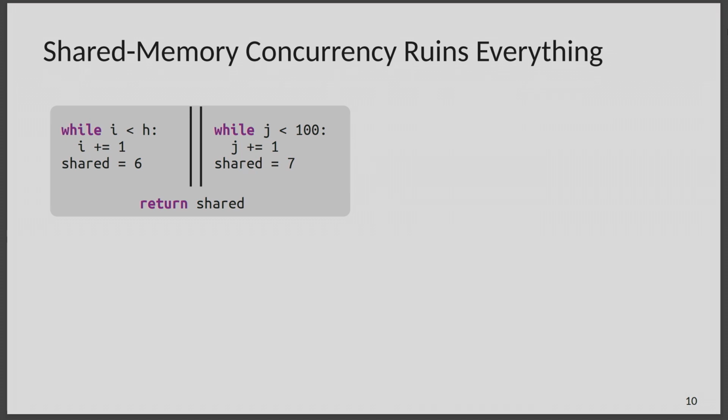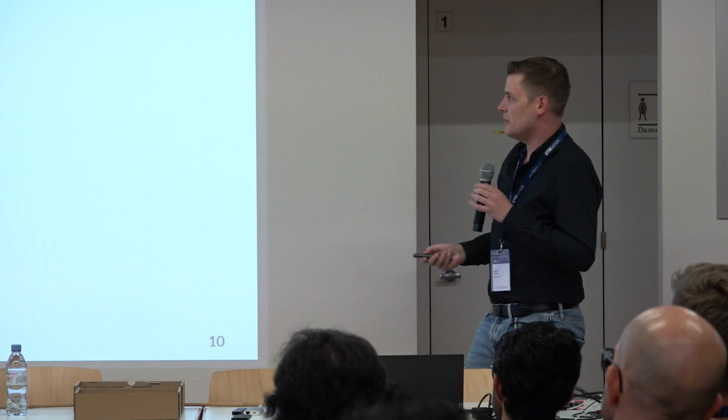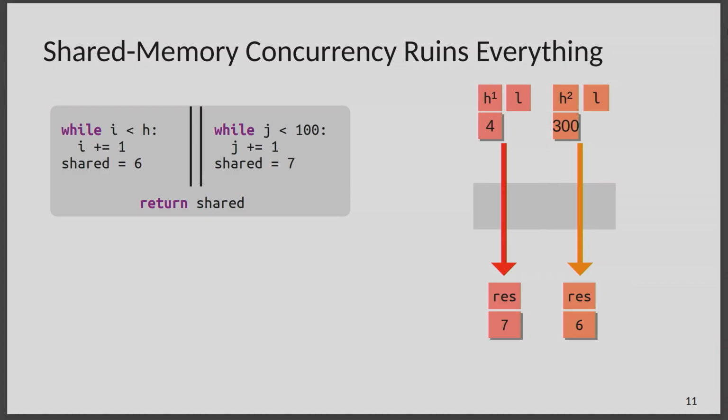Now, both of the threads individually don't do anything wrong, right? They don't assign any information about the value h directly to the shared variable. But now, if you run this program, because these assignments are essentially racing with each other, you get the following situation. If you run it with a low high input, so for example 4, then the loop on the left will terminate much earlier, and its assignment to shared will happen earlier. So this assignment essentially will win out and overwrite the previous one, and you'll see value 7.